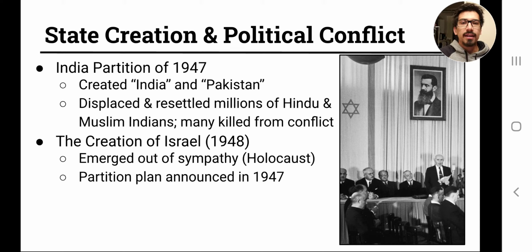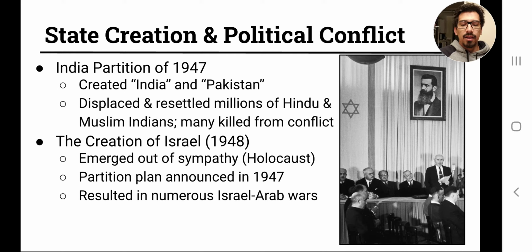So the UN announced a partition plan in 1947. I'll show you a picture of that in just a moment. The partition was not accepted by the Arab nations that were surrounding the region called Palestine. And when the partition was accomplished and the state of Israel was formed in 1948, there were numerous wars.